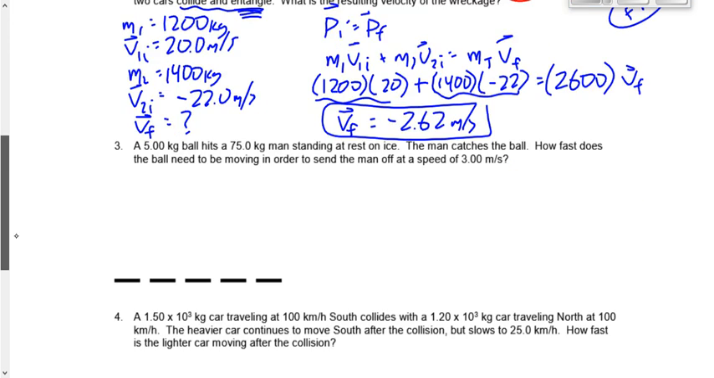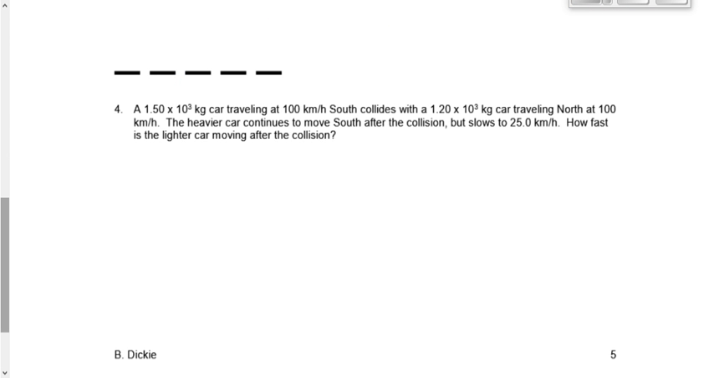Next question we want to look at, number 4. A 1,500 kilogram car traveling 100 kilometers per hour south collides with another car traveling north at 100. The heavier car continues to move south, slows to 25. How fast is the lighter car moving after the collision? What's the first thing I want to do here? Circle what? Yeah, the direction here. North-south thing. South, north, south. You might even want to draw attention to this.